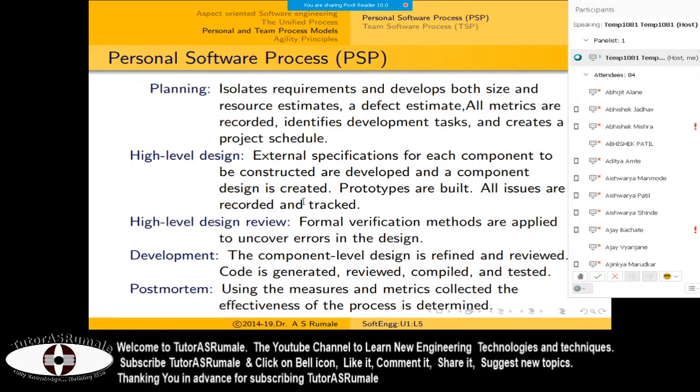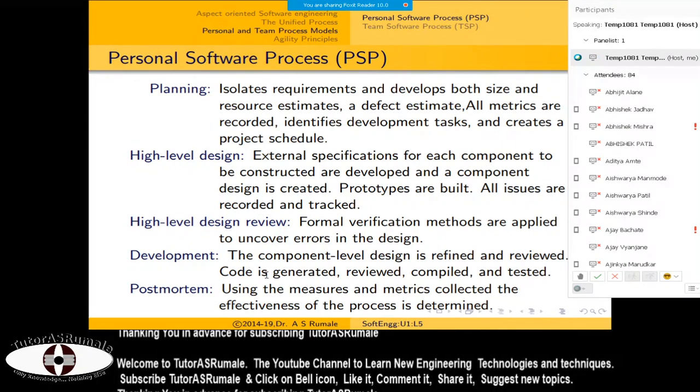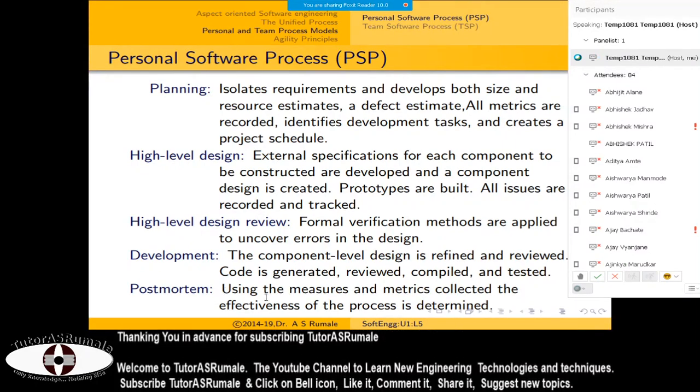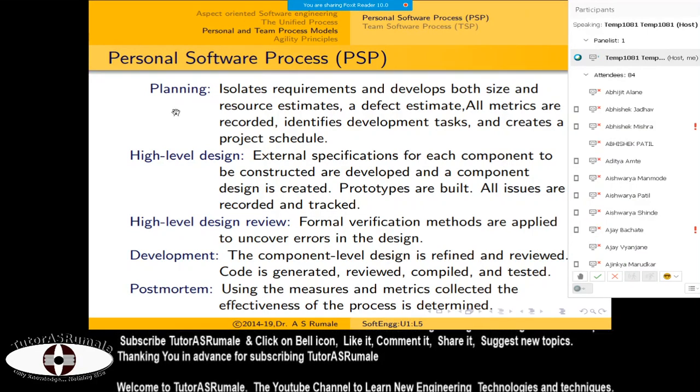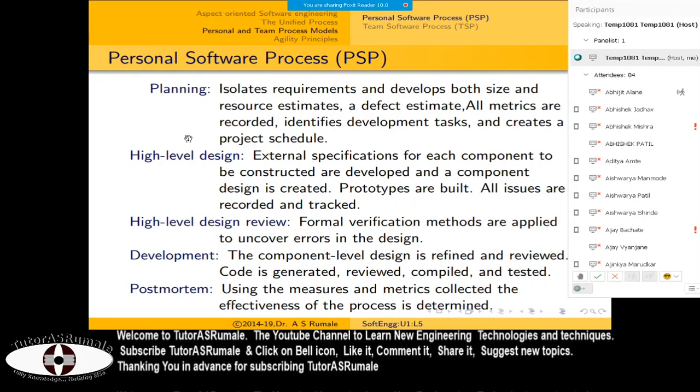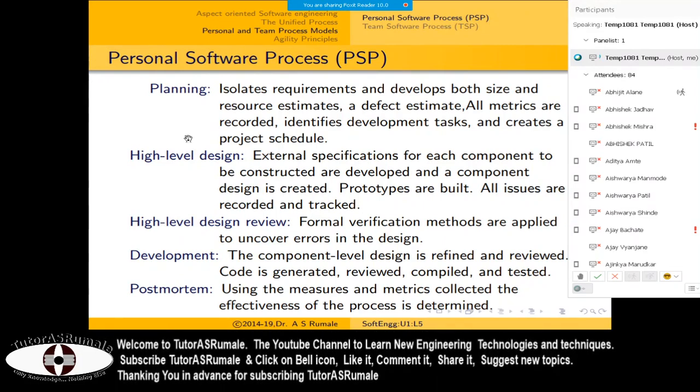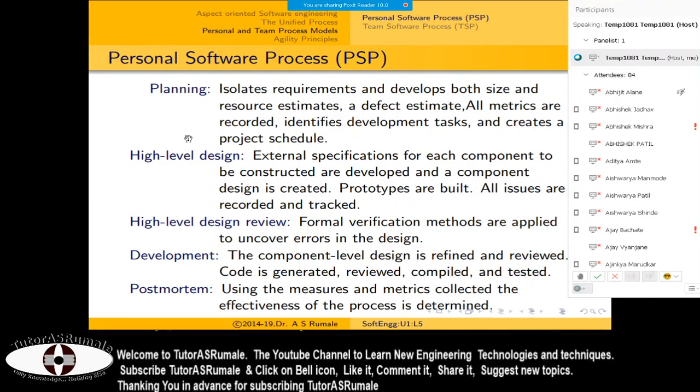Postmortem means once you have created all those things, you once again reanalyze for any error or anything left. So this is your PSP, the personal software process. Everyone in software development is required to have their own personal process.